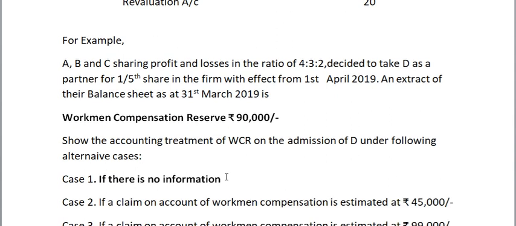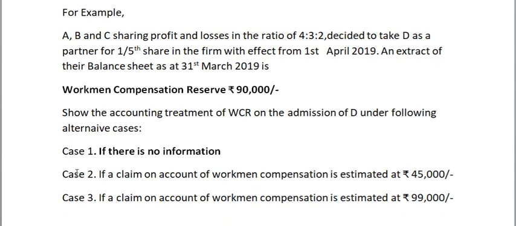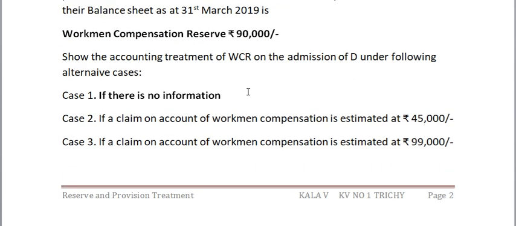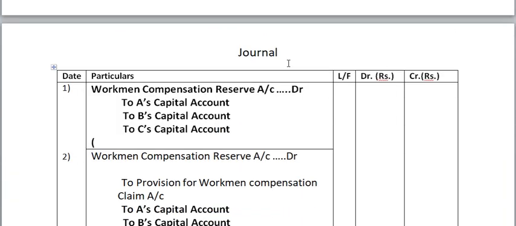If there is no information at all, that means no claim at all. Next, if the claim on account of workman compensation is 45,000, that means less than the workman compensation reserve. Next, if the claim on account of workman compensation is estimated at rupees 99,000, that is more than the compensation reserve. I have already entered all these things here for ease.